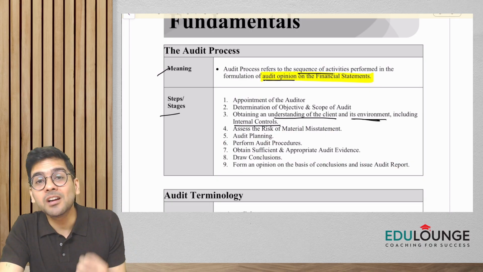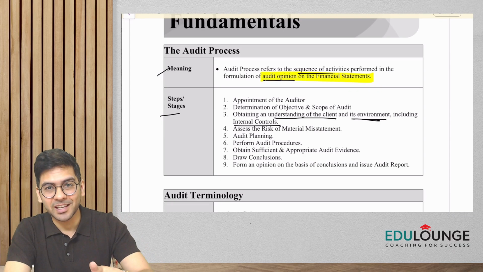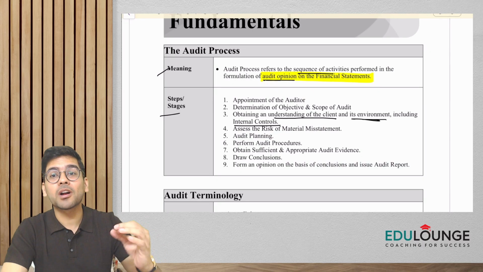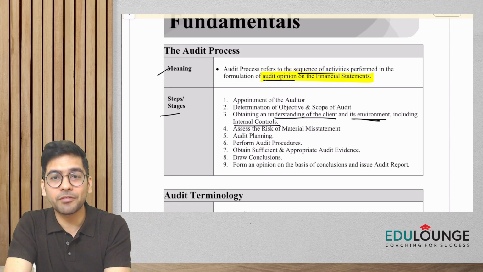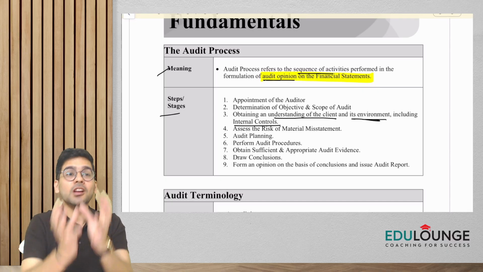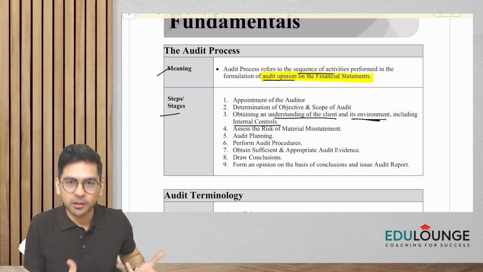I want all of you to answer this, a very basic thing from the intermediate level. If the internal controls of a company are good, would the chances of misstatements in the financial statement be high or low? Yes, it would be low. If internal controls are good, the chances of misstatements would be low. So as an auditor, we need to check those things also.